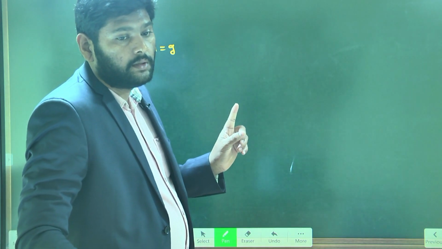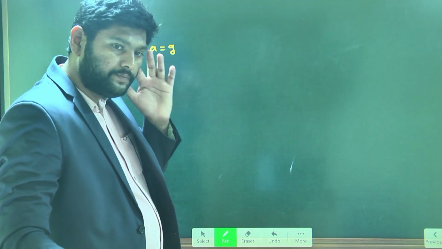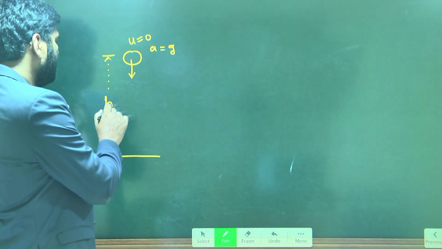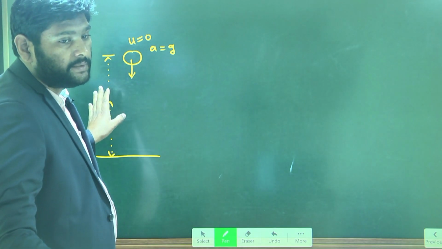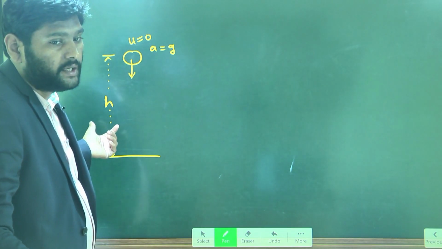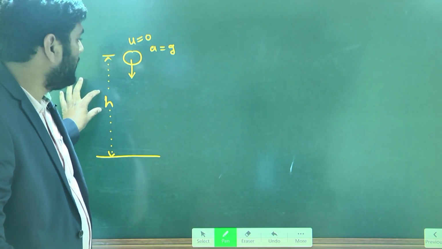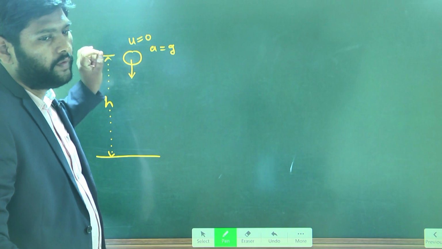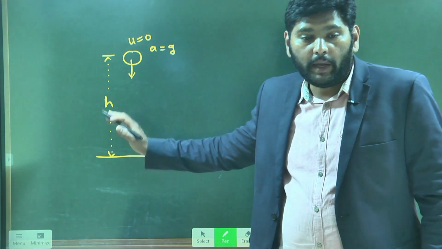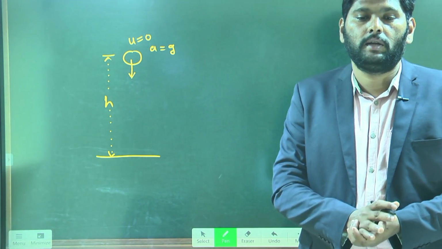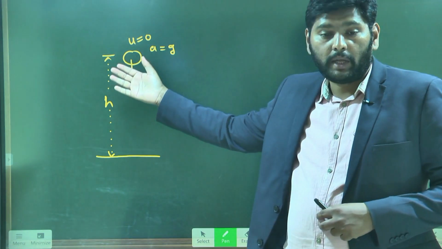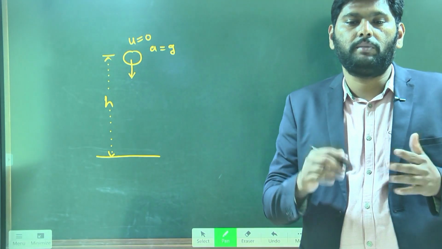Now what is the thing I said to derive? First one is the time taken to reach the ground. Look here. The object is falling from which height? The object is falling from height h. Now this h is a known value. By known values, we have to express our answer. So my question is the time taken to reach the ground. How to find the time taken to reach the ground?